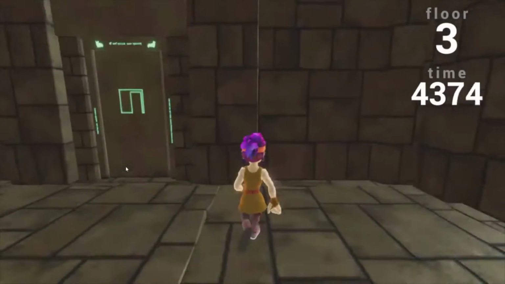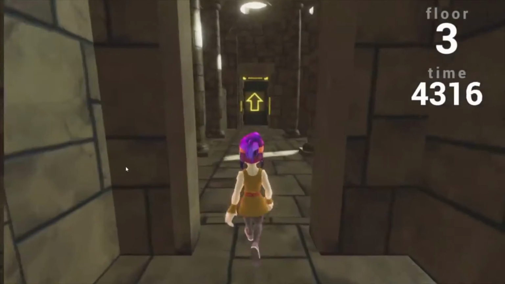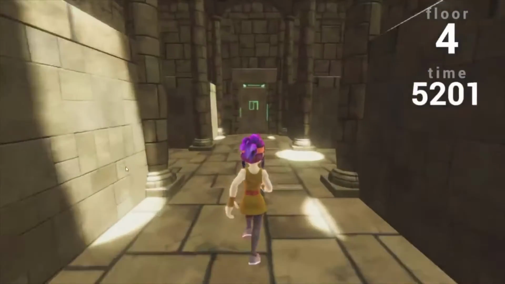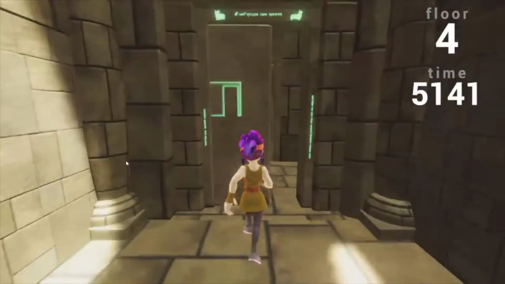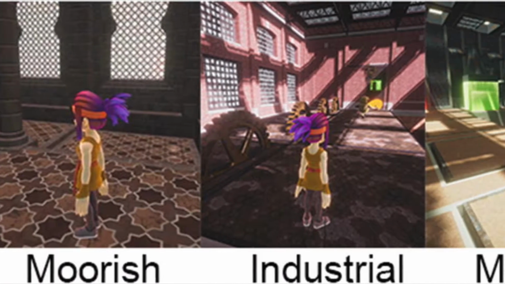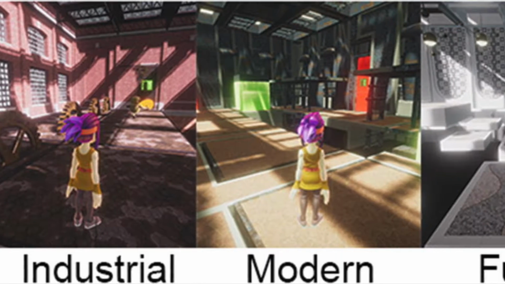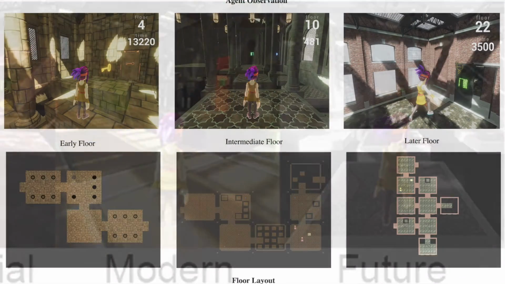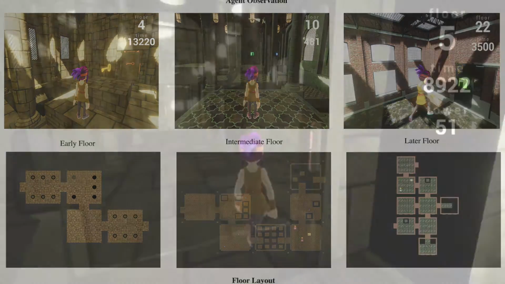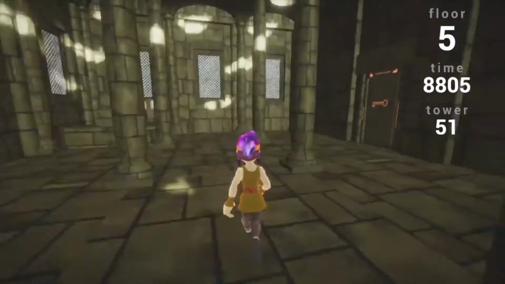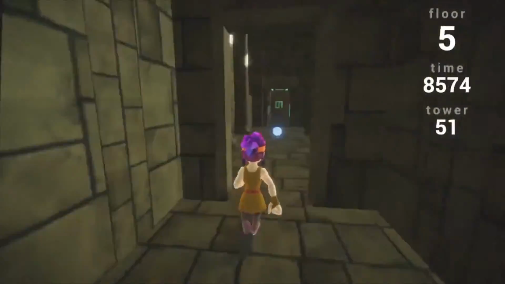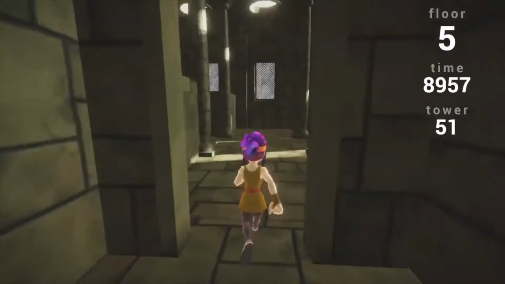The player will face challenges such as decreasing time, larger floor maps, locked doors for which it must find and acquire a key, and puzzles like the Sokoban puzzle that must be solved. The game can be played in one of five themes, namely Ancient, Moorish, Industrial, Modern, and Future. The floor map is generated differently each time using procedural content generation. The action space is multi-discrete with 54 possible actions.